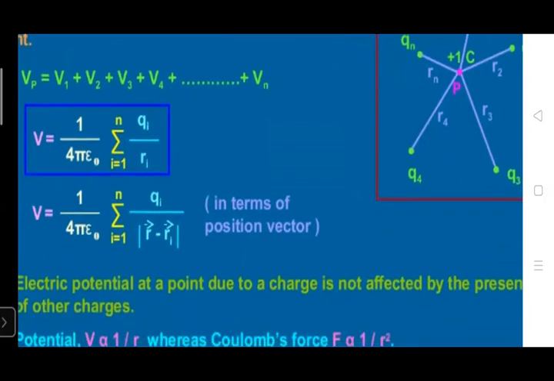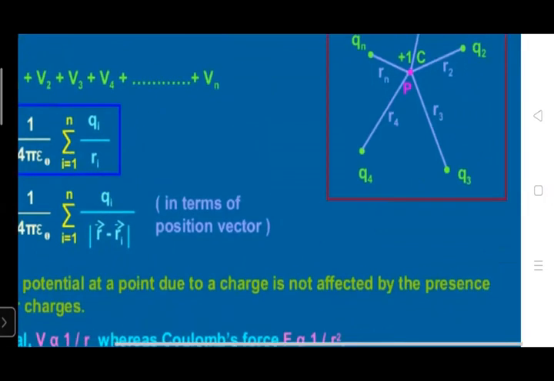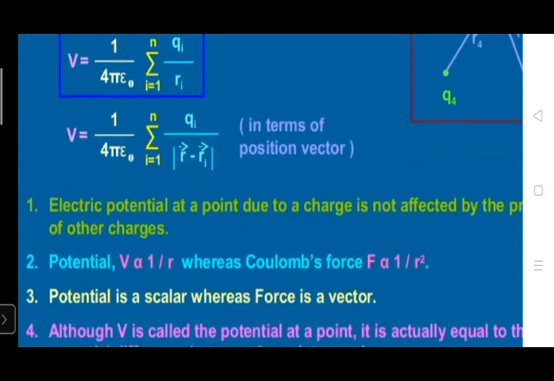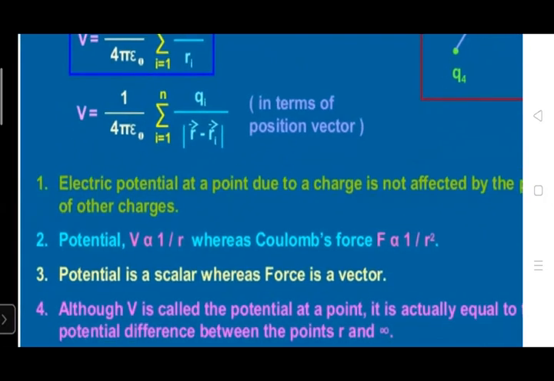Electric potential at a point due to a charge is not affected by the presence of other charges. Potential is inversely proportional to the distance between charges, whereas in Coulomb's law, force is inversely proportional to the square of the distance between the charges. Third, potential is a scalar quantity while force is a vector quantity. Although V is called the potential at a point, it is actually equal to the potential difference between the points R and infinity.